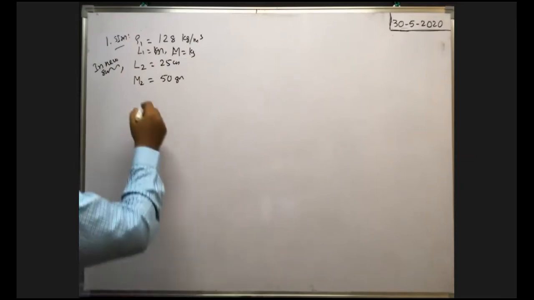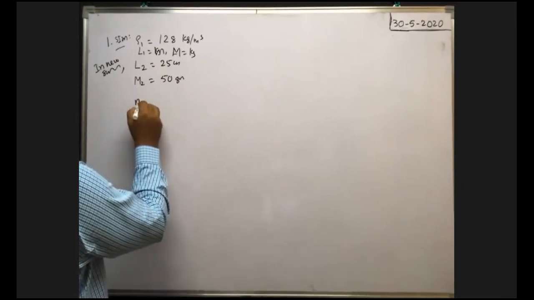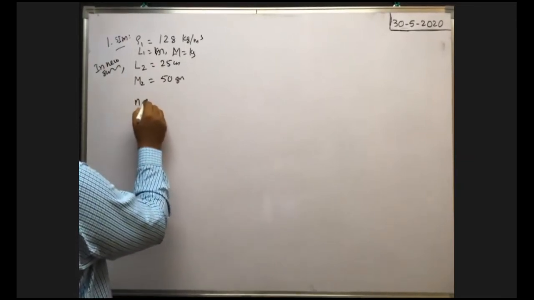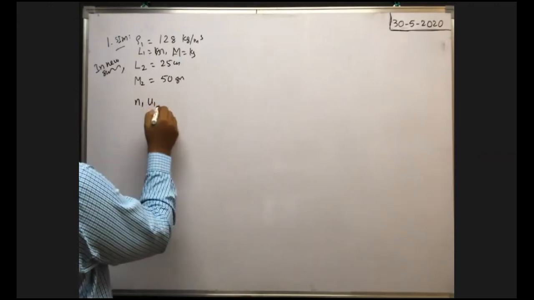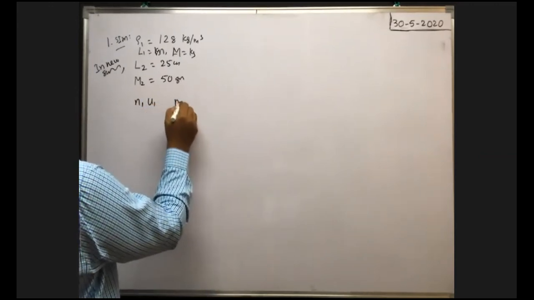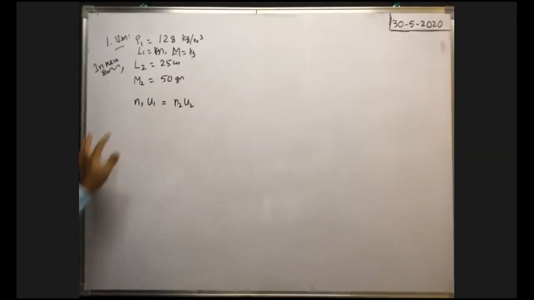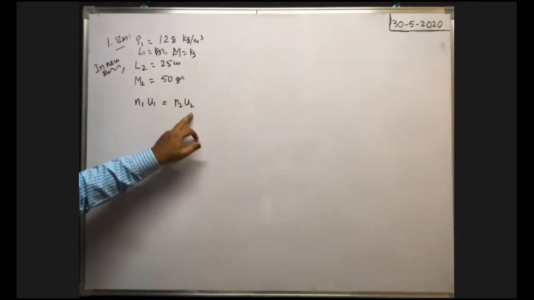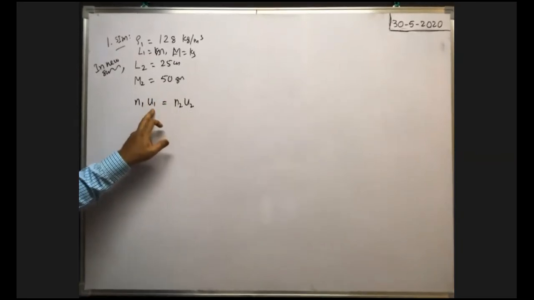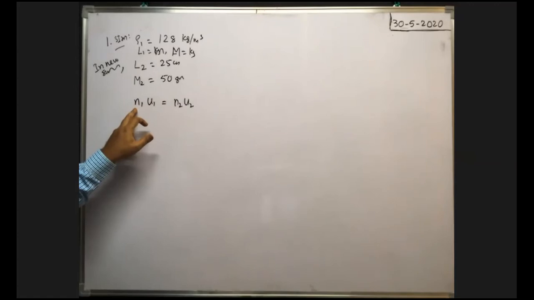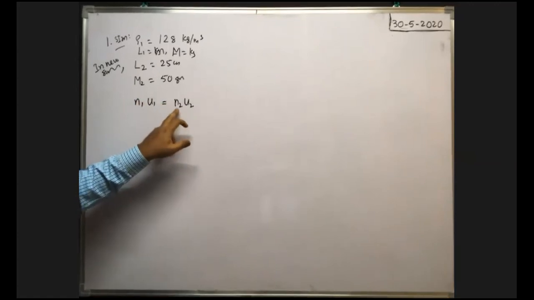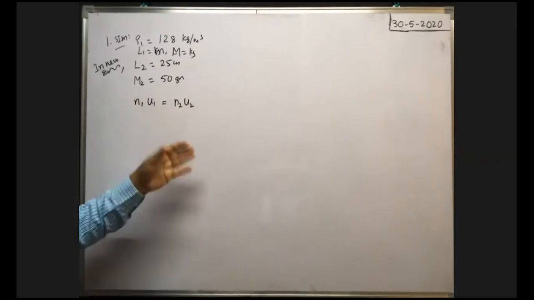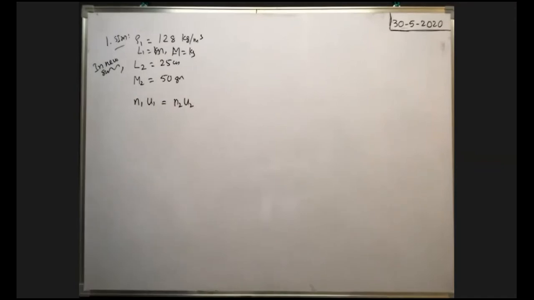Already we know in one system, measurement is N1 and unit in that system of density is say U1. Okay, in the new system measurement is N2 and unit is say U2. These two must be equal. Just like 1 meter is equal to 100 centimeter. In one system meter and the length of the body is 1 in meters. The same body measured in centimeter, the measurement, that means magnitude, is equal to 100. Both are equal. So N1 U1 is equal to N2 U2.